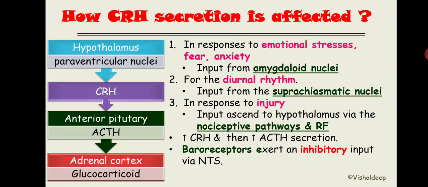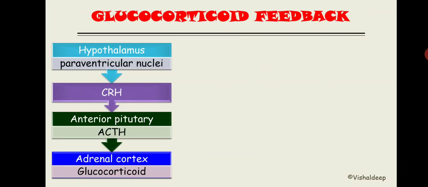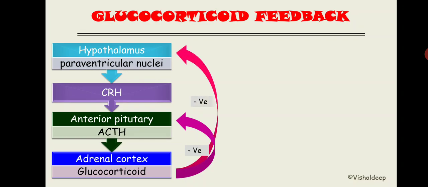So now let's discuss the feedback of the glucocorticoid secretion. The glucocorticoid will exert negative feedback inhibition on the ACTH production, and it also has a negative feedback on the CRH secretion. Now see, the secretion of ACTH is regulated by two things. One is whenever there is more CRH, there is more ACTH secretion. Another thing, if there is more glucocorticoid, it will decrease ACTH secretion.